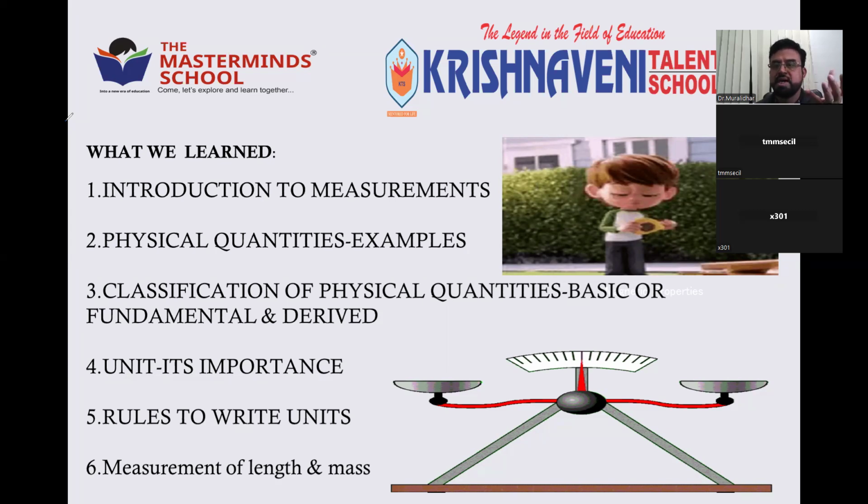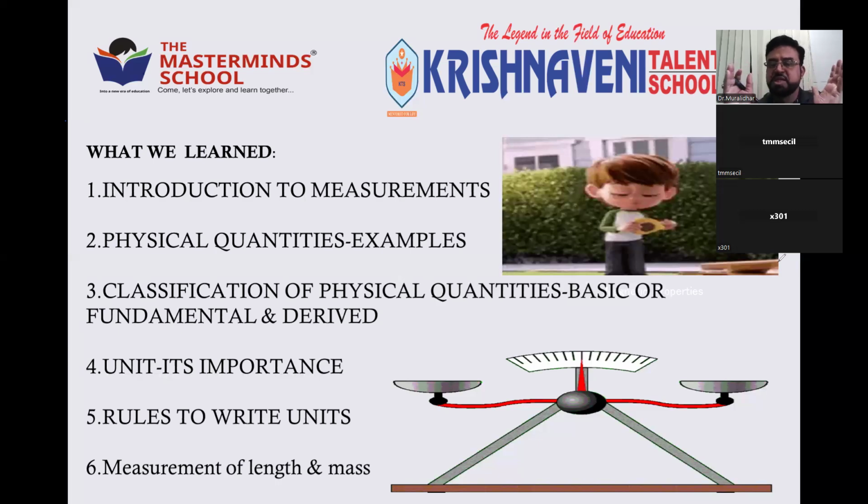Next, we discussed which quantities can be measured. The physical properties which can be measured are called physical quantities. Then we saw the classification, how these physical quantities are classified into fundamental and derived physical quantities. There are 7 fundamental physical quantities, plus 2 supplementary, total 9. Then all the remaining come under derived quantities. Fundamental physical quantities are independent quantities, and derived physical quantities are dependent quantities. That is the difference.